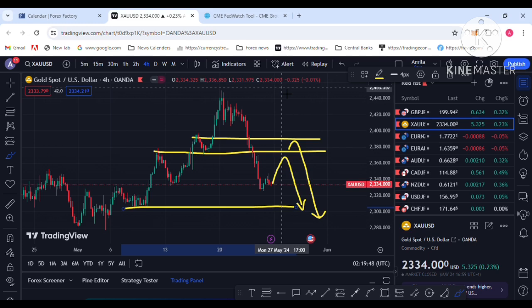Money management is the key for gold trading. Risk management is the key for gold trading. Always use risk management and money management for your trading.